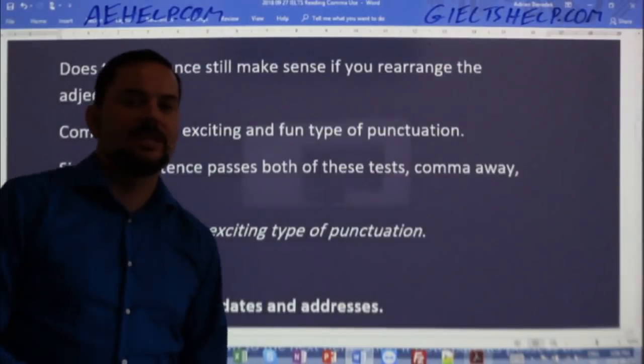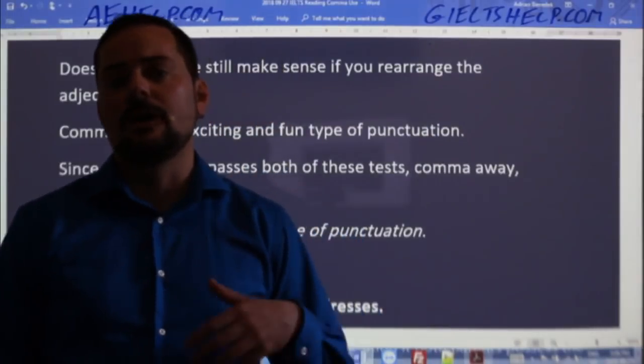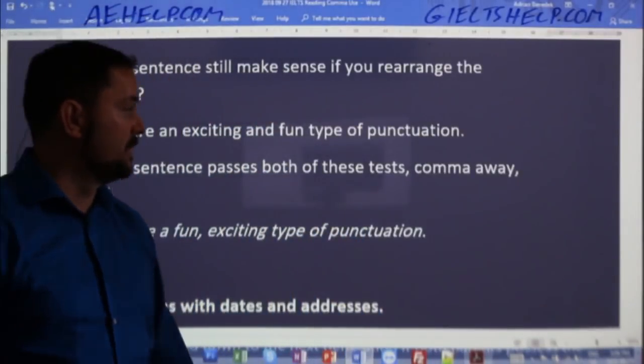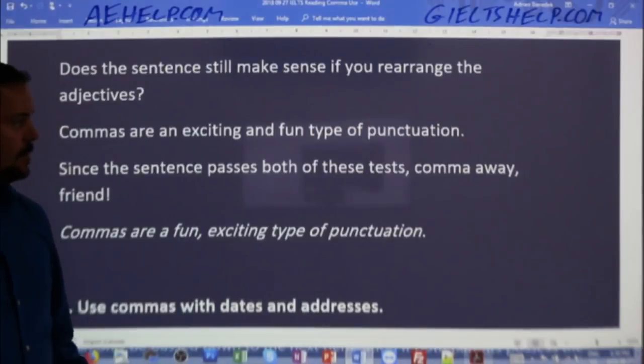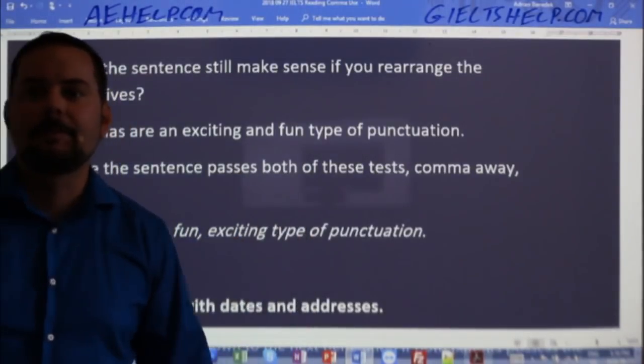Now, believe me when I say this, that this type of comma use can be tricky even for someone like me who's very intimately familiar with the English language. So don't be shy, just do your best, okay?